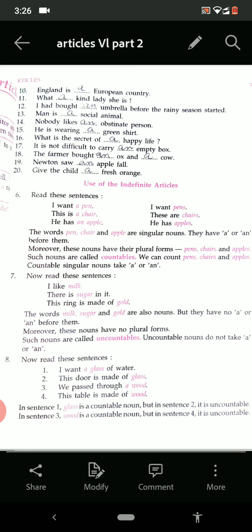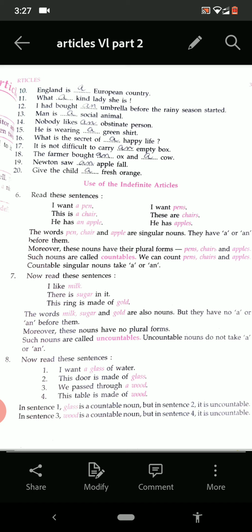Now see number 7. It's very important. Read the sentence. I like milk. There is sugar in it. This ring is made of gold. So the words milk, sugar and gold are also nouns. Yes, they are the names of things. But they have no a or an before them. We have not used a milk, a sugar, a gold. Have we used? No. Why?